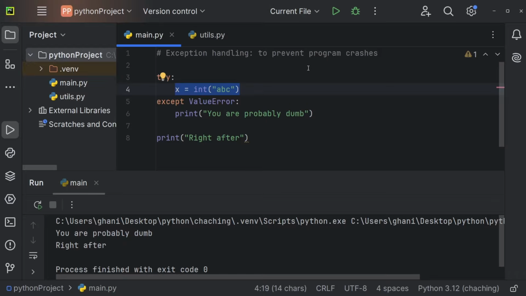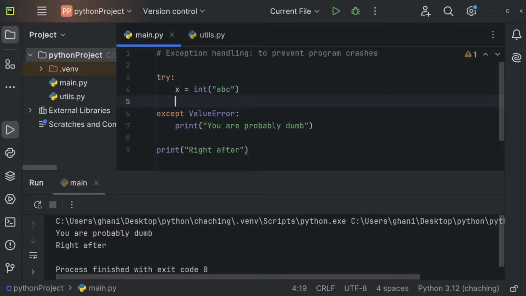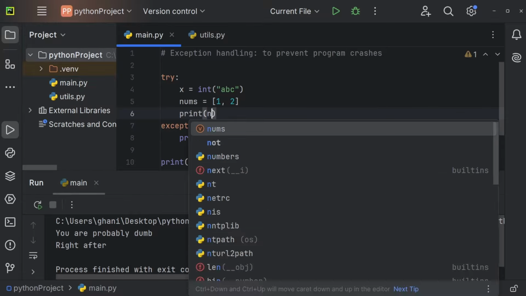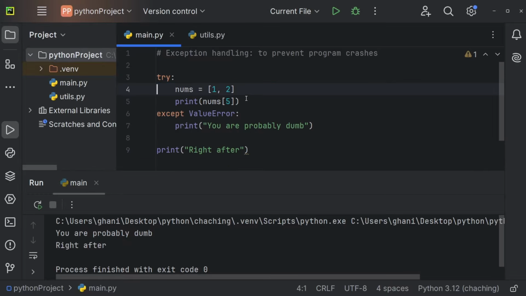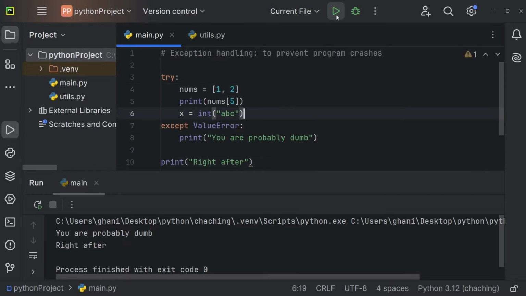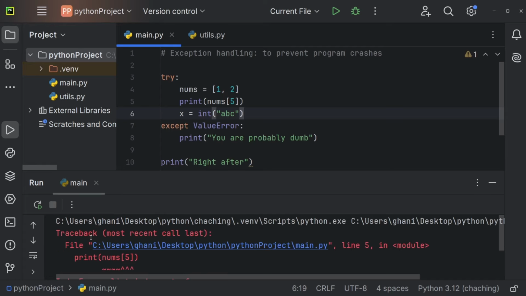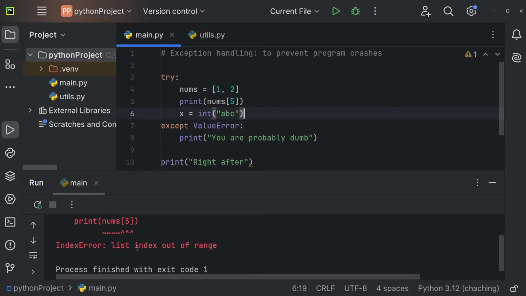So even though this is obviously not valid, our program keeps executing and just shows the user a warning, for example. Now, of course, we could also get another error. So we could say nums is equal to a list 1, 2, for example. But now let's try to access nums[5]. Obviously that index does not exist. Let me execute this, and you can see we're getting a new error. Now we're having an IndexError, list index out of range. So before getting to the error that we're actually catching, a new error occurs.